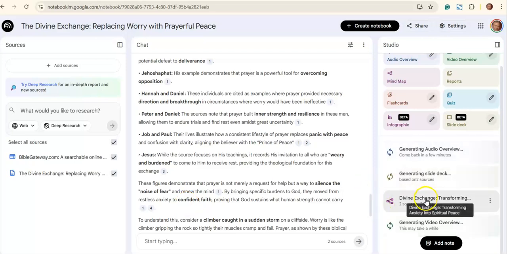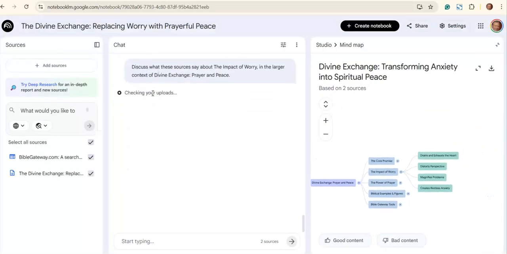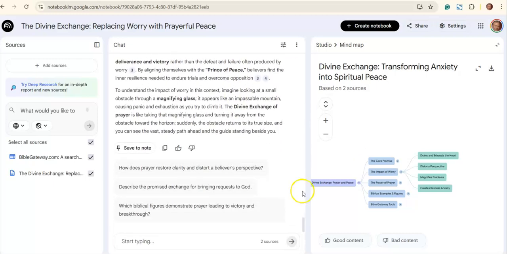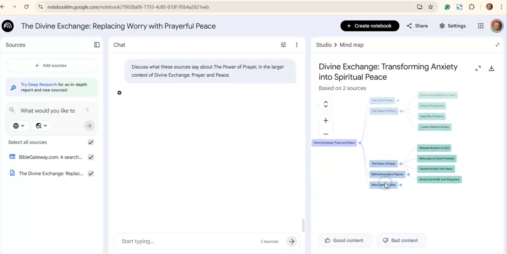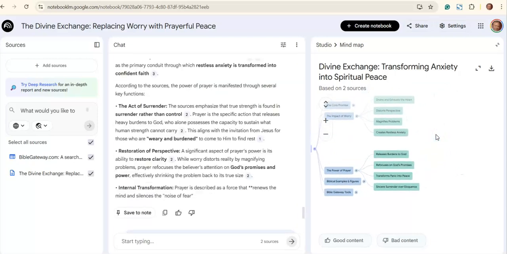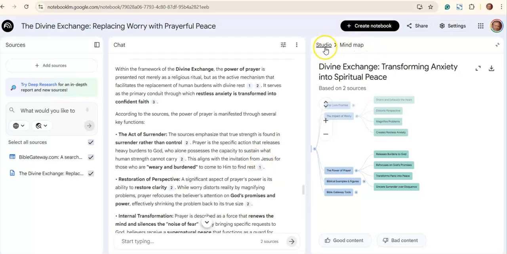On top of that, we've also got this section here that will give us information and takes us through a journey of looking at a key subject, and it will check the scopes and content of our information. There we go, some loads more information provided. The power of prayer, and releasing the burdens to God. Again, lots of information that you can take somebody through in that particular process.